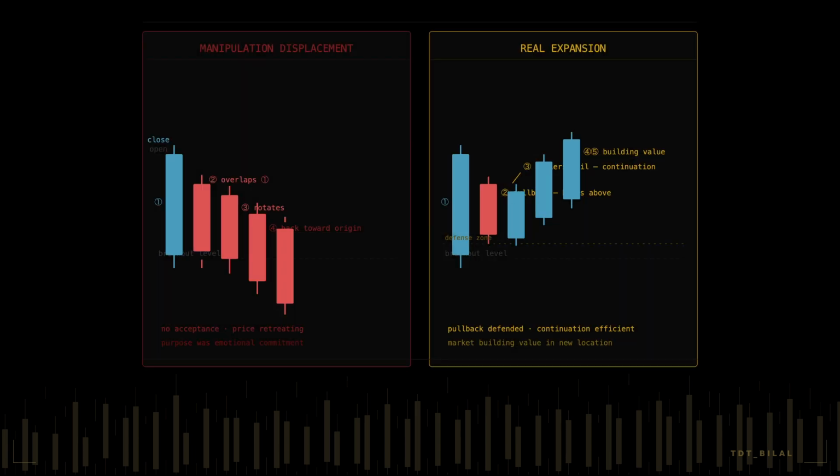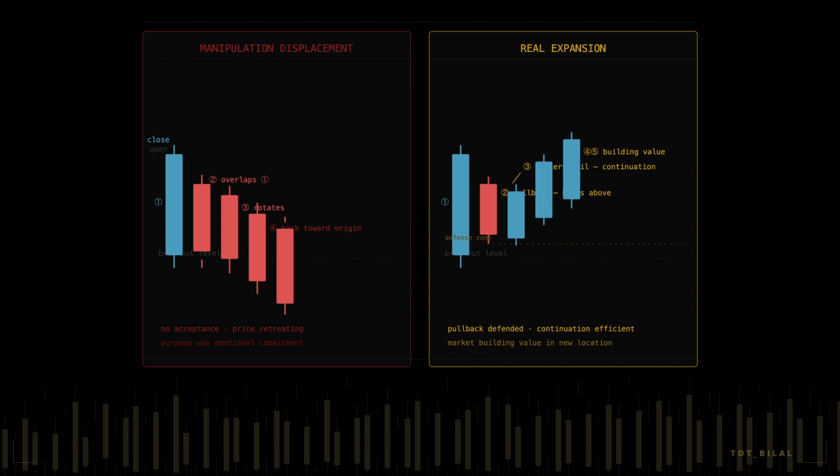Now, here is the distinction that changes everything about how you read aggressive moves. Manipulation displacement and real expansion often look identical on the first candle. Both are large, both are aggressive, both have urgency, both break obvious levels, both feel institutional in the movement. The difference is never in the breakout candle. The difference is in what happens after it.